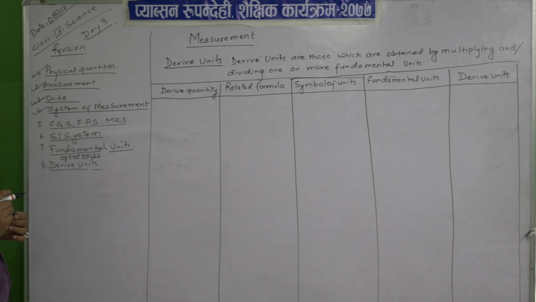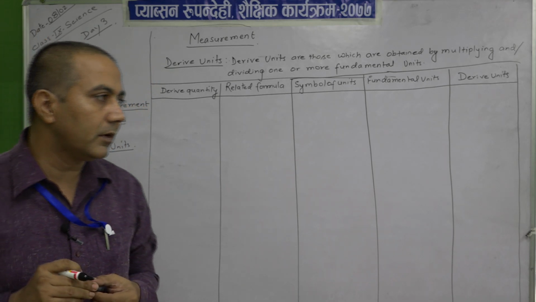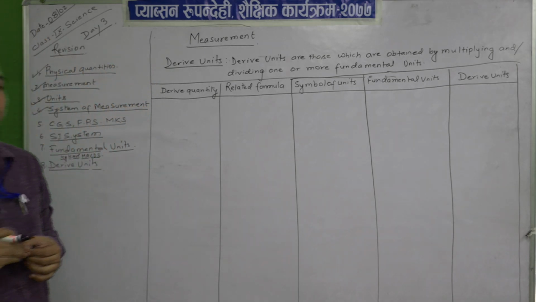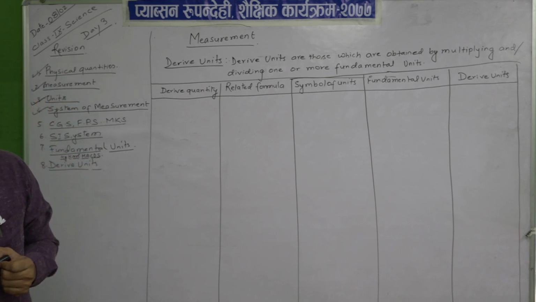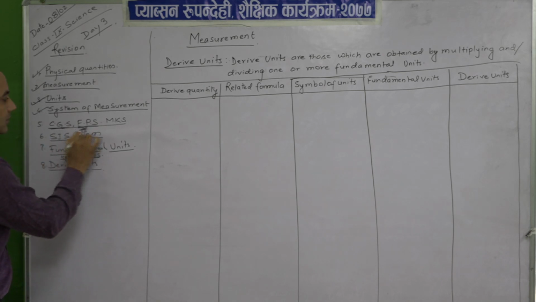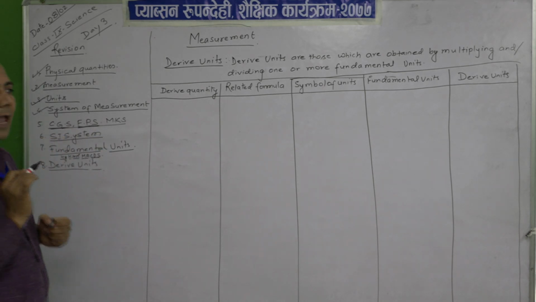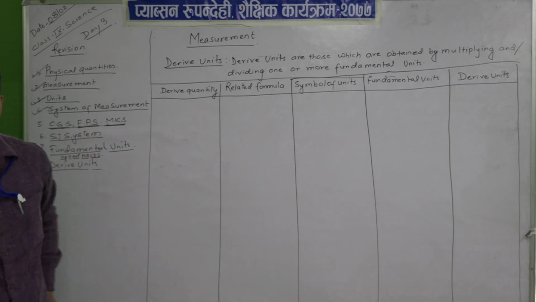The measurement systems we went through on the second day of this chapter are the different systems of measurement. What are they? They are the CGS system of measurement, the FPS system of measurement, and the MKS system of measurement.